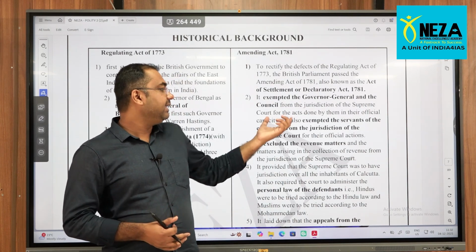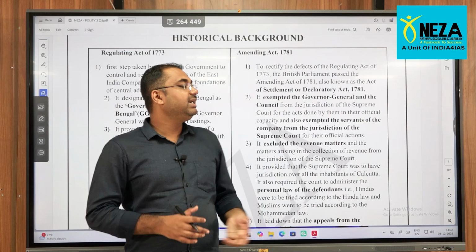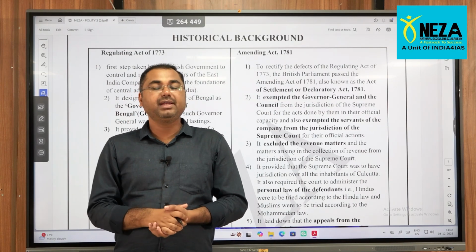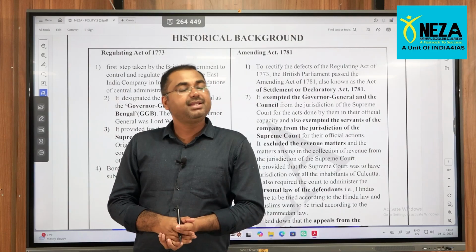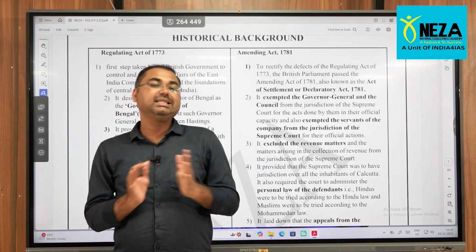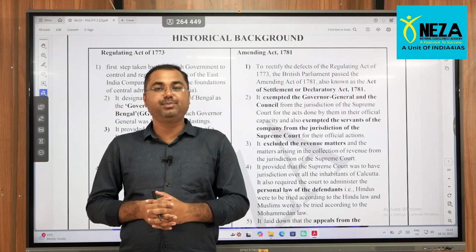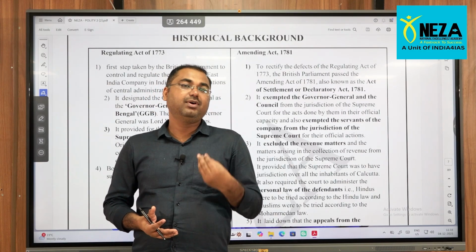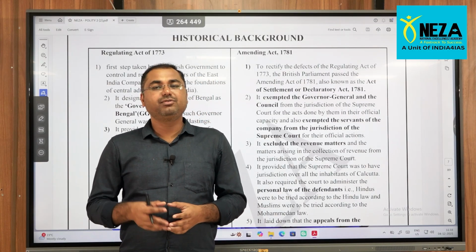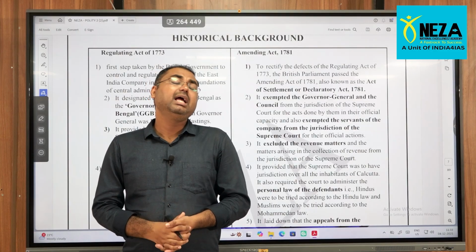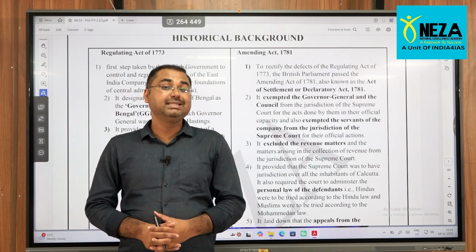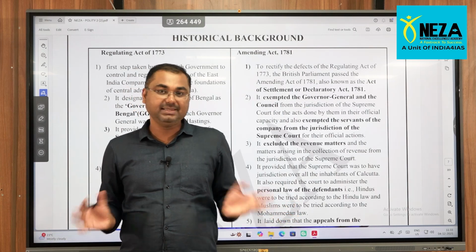In this act, servants of the company, that is the British East India Company, were exempted from the jurisdiction of the Supreme Court. In simple meaning, those who were working for the Britishers or the British East India Company, if they commit any mistakes or any crime, they will be exempted from the punishment. That is the simple meaning.